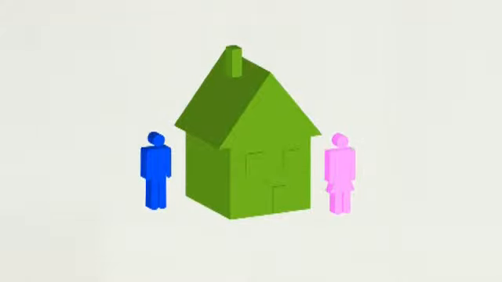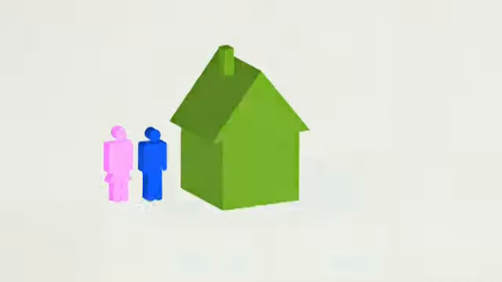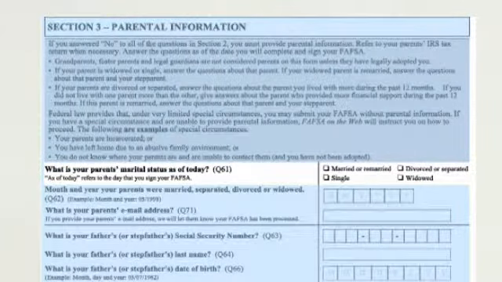What if I spend the same amount of time with both of my divorced parents? If you lived with both parents equally over the last year, then only the parent who has provided more financial support for you during the last 12 months needs to fill out this section. If your mom or dad has remarried, then both your biological parent and your step-parent need to provide parent information here. All of this brings us to the first question, which asks if your parents are married.